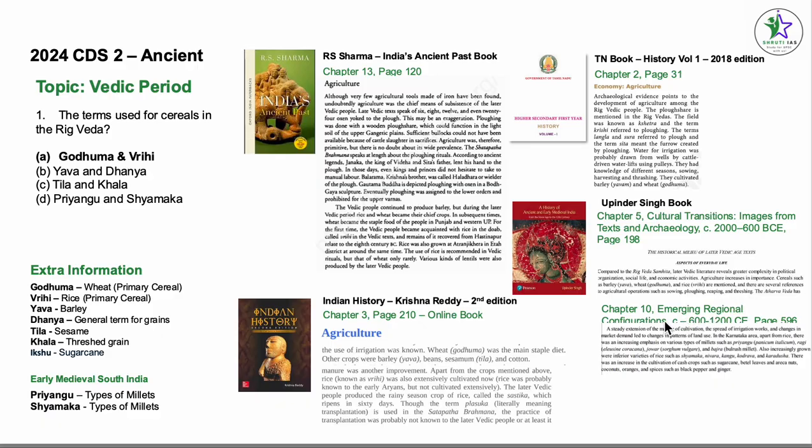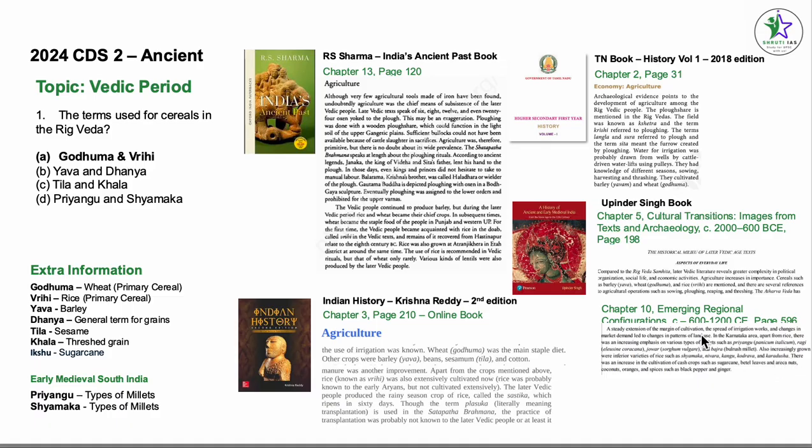Same book, chapter 10, Emerging Regional Configurations, page number 596. Here, very clearly, it is given in the Karnataka area, apart from rice, there was an increased emphasis on various types of millet such as priyangu, ragi, and inferior varieties of rice such as shamyaka, nivara, kangu, kodwara, karadosha.